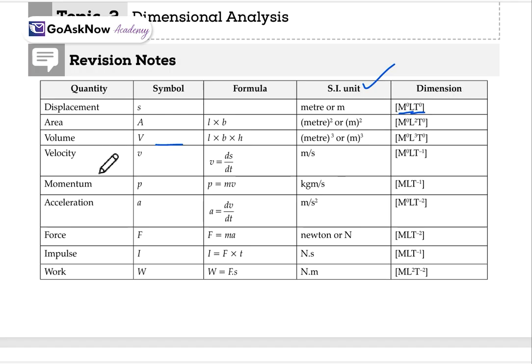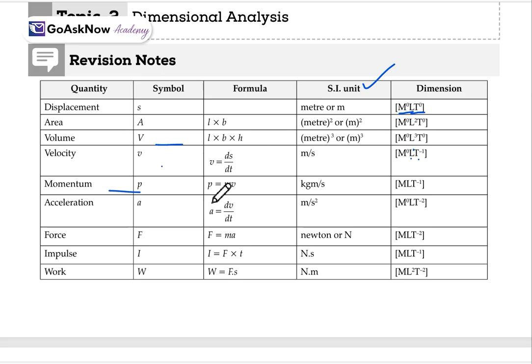Again, velocity is V. We know that velocity V is equal to ds upon dt. ds means meter, dt means second. So here we know that no mass is there, but meter is there, second is there. It means length and time. So M0, L1, we can write the 1 as well if you want. And then T, it will be inverse because it is in the denominator.